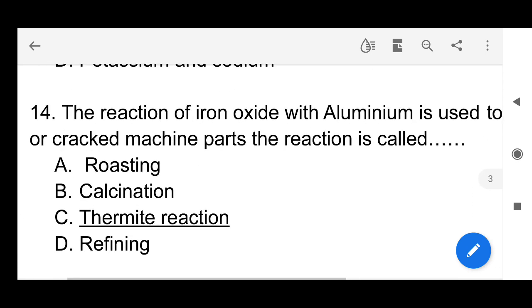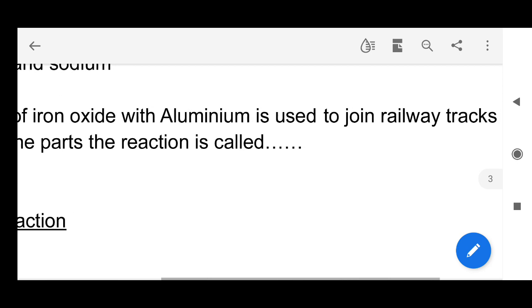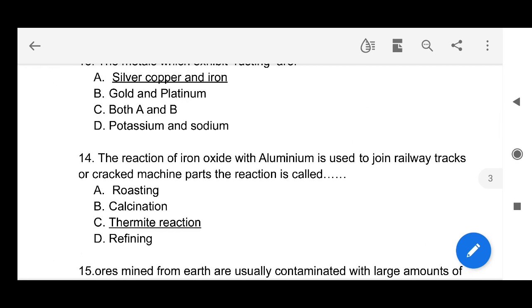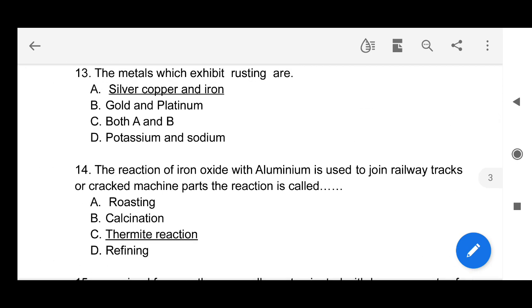Next question. The reaction of iron oxide with aluminum is used to join railway tracks or cracked machine parts, and this reaction is known as the thermite reaction or thermite process. It's a very important question. It is used to heal railway tracks or cracked machine parts, and this process is known as the thermite process.